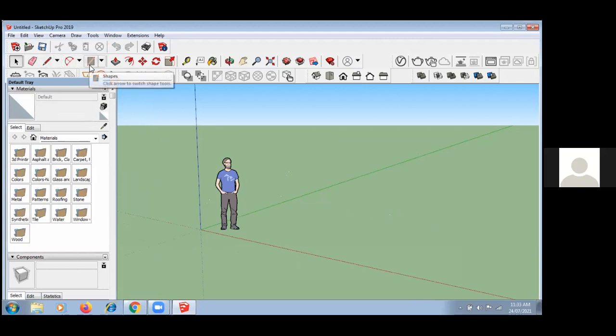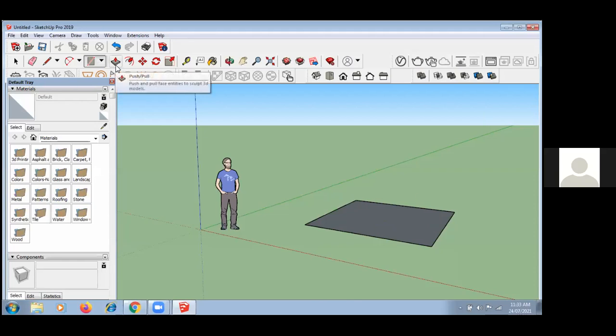Here we have different types of shapes. Click here, we have rectangle. Click rectangle, click the first point, and directly type 10 feet, comma 12 feet. Now you get a rectangle with proper dimensions. Understood?